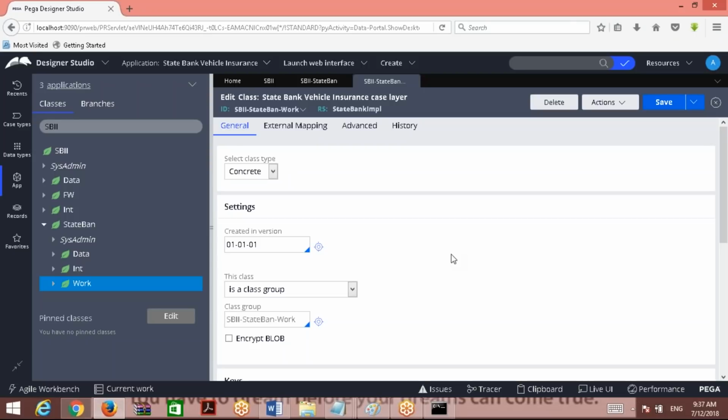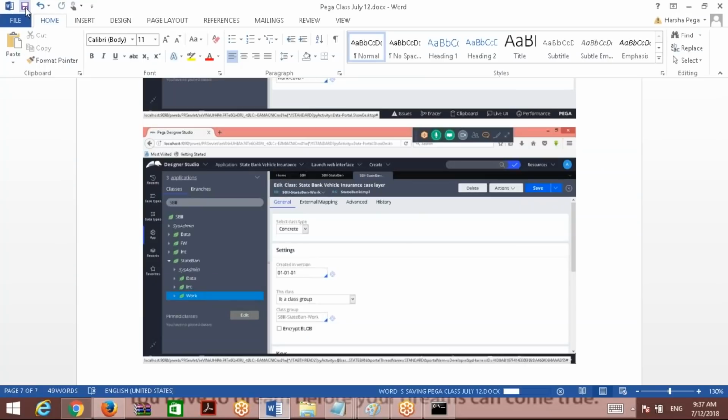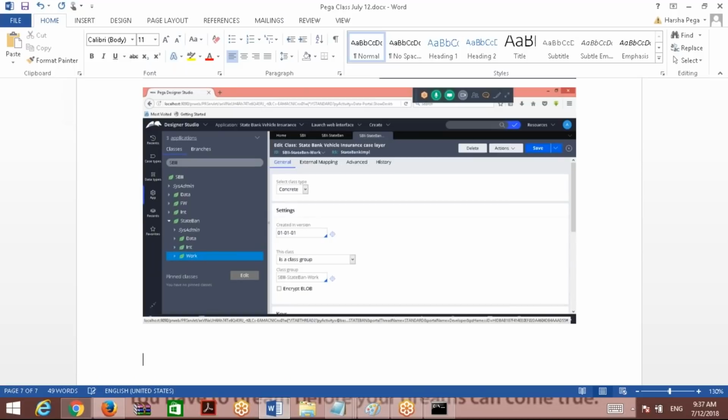So everyone clear so far? These are the three classes created. This is how you can see the definitions. Everyone clear? Now coming to the next point, predefined classes in Pega, and their purpose. This is in the website notes, you can take it.